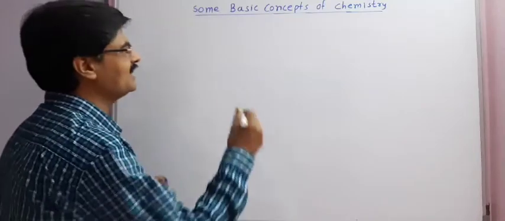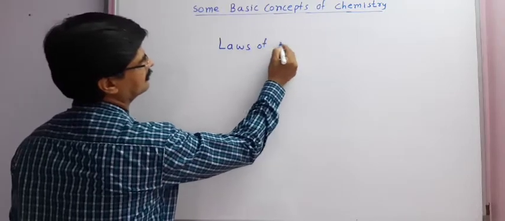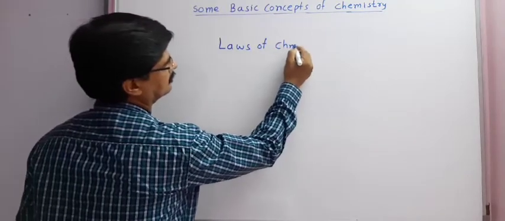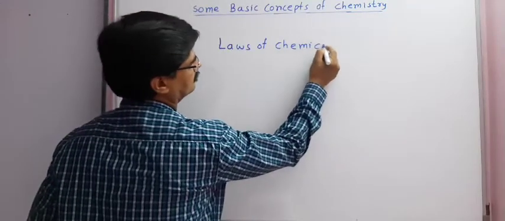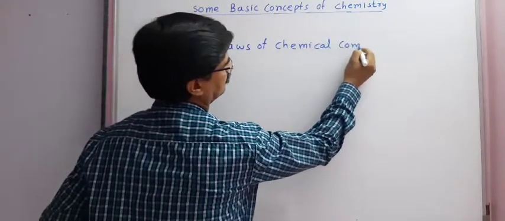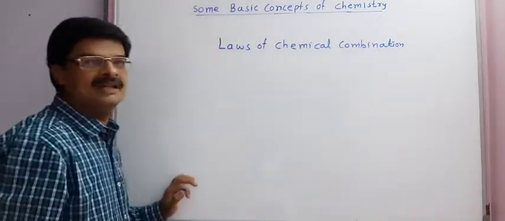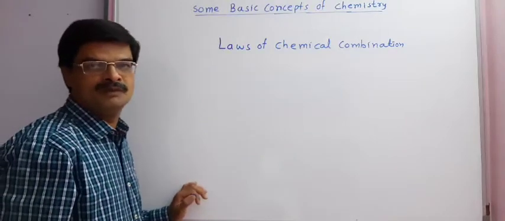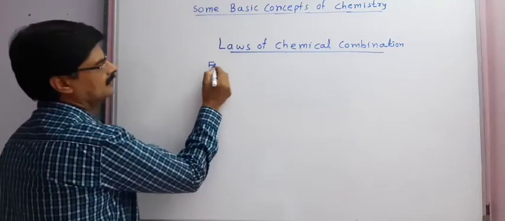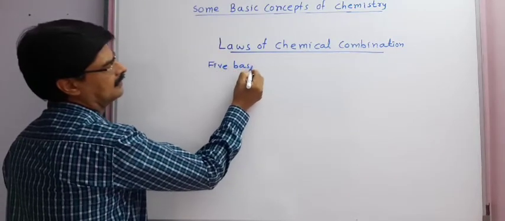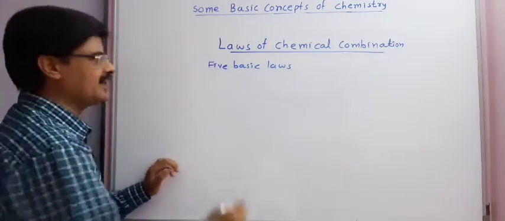In this video, we will study the laws of chemical combination. When elements combine to form a compound, they follow these 5 basic laws. These 5 basic laws are as follows.